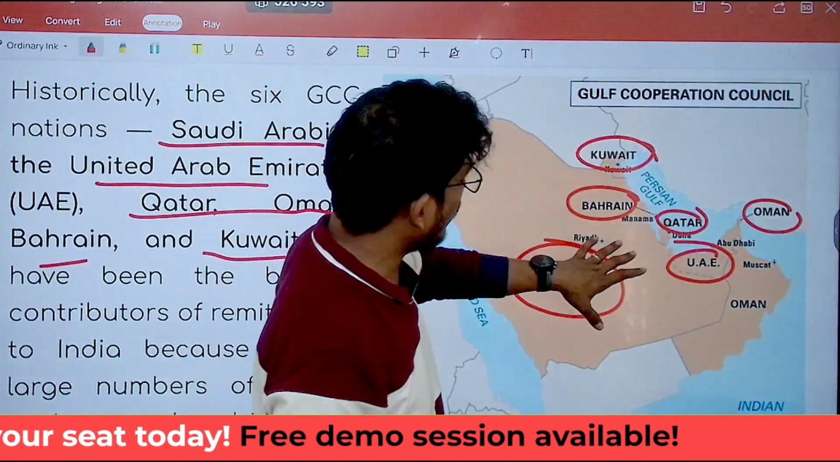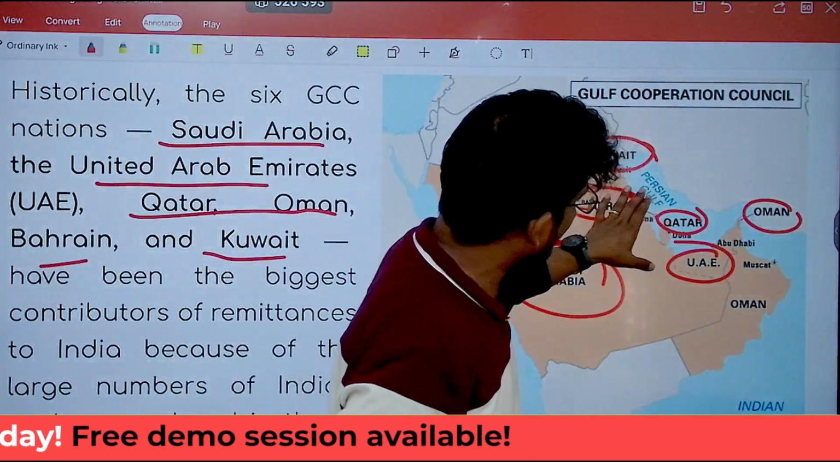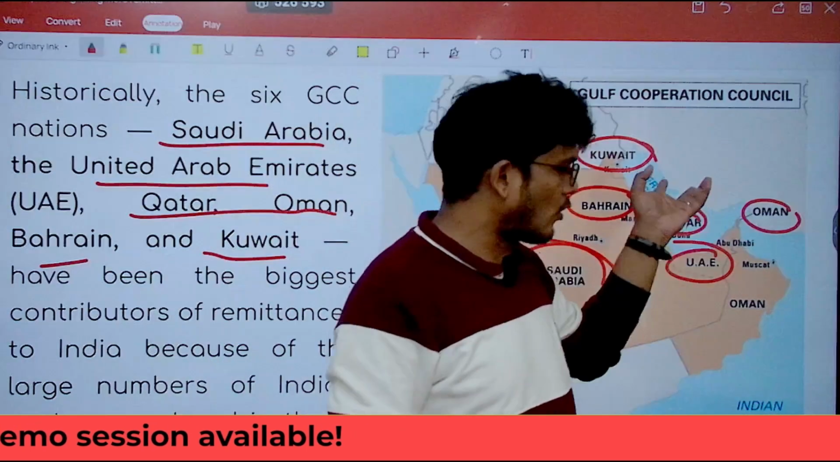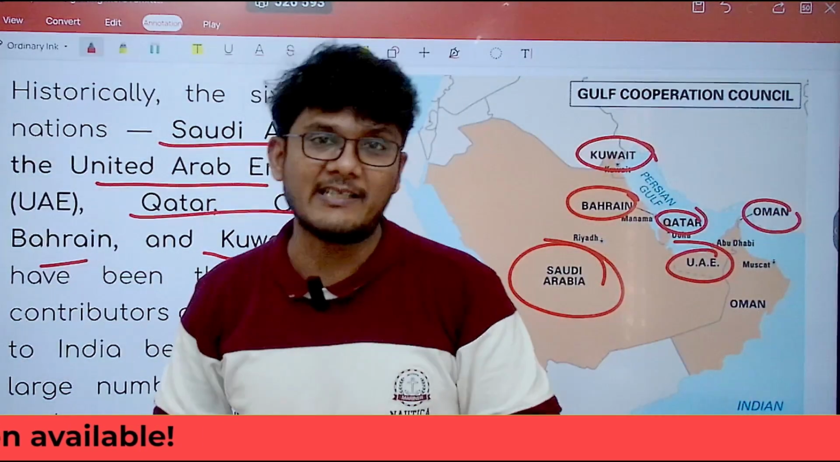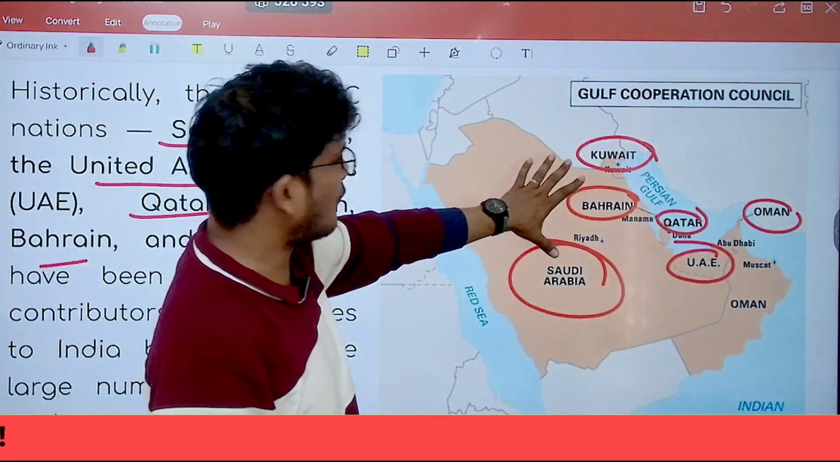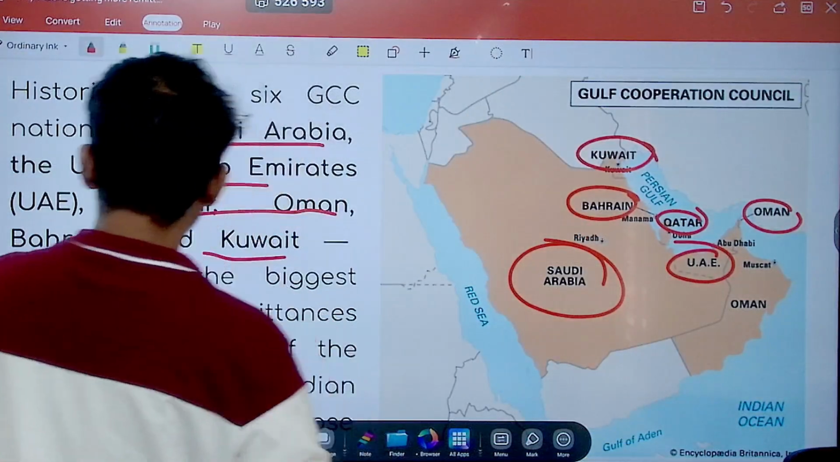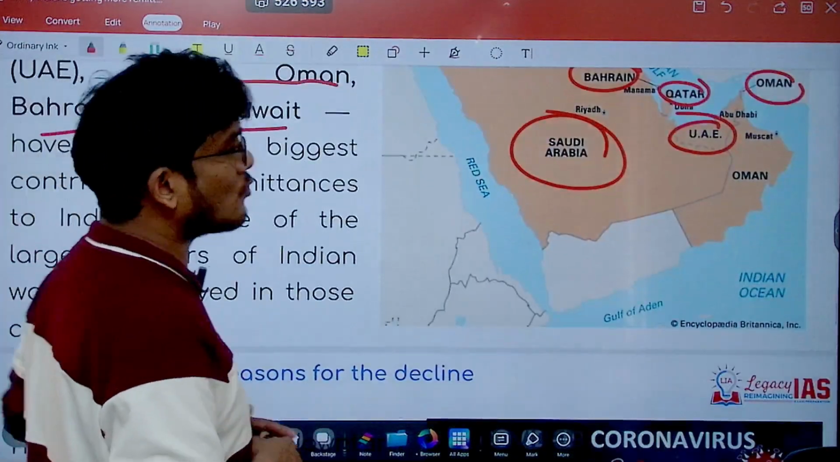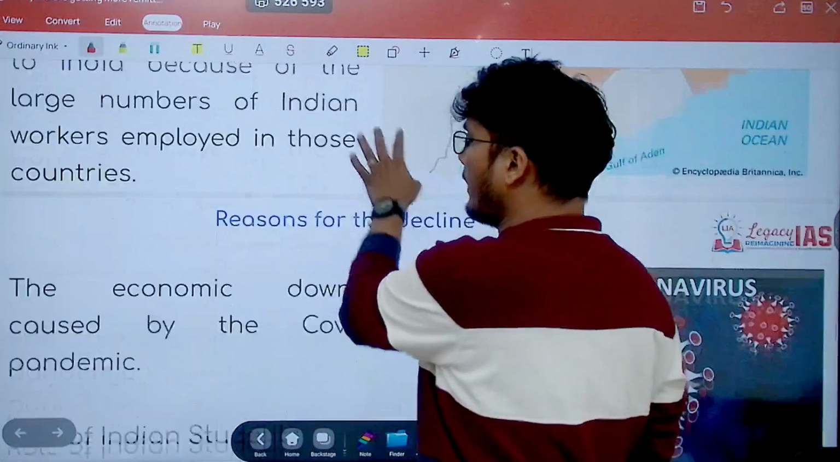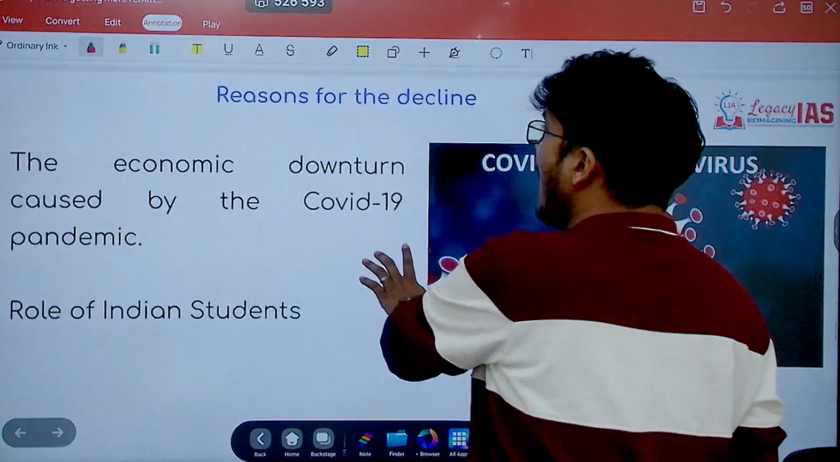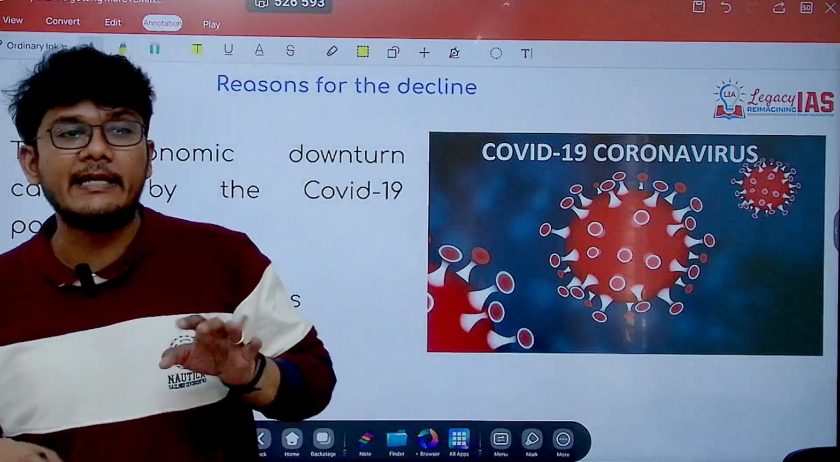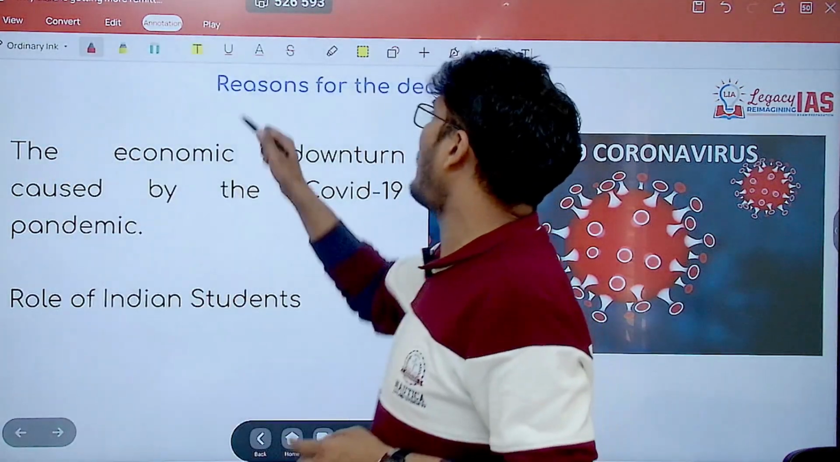Read about their location, which country is opening to the Persian Gulf, etc. They are opening to the Persian Gulf. So know all this geographic information from this map. Now these were the countries which have been the biggest contributors of remittances to India. Right. However, they have now decreased. Now, what is the reason is what we will see.